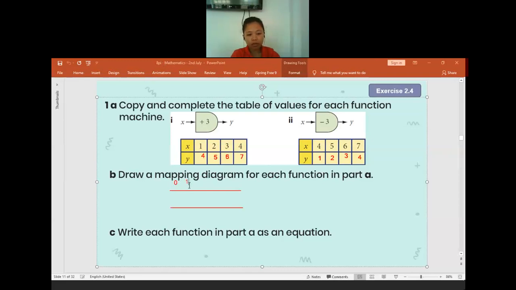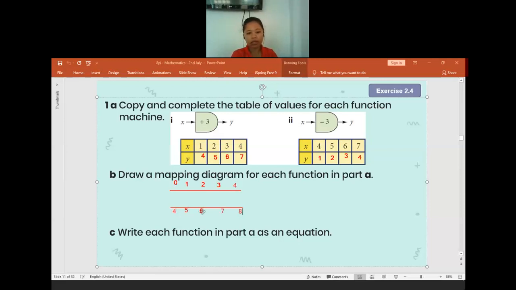If the distance is not really to scale, it's because I don't have a ruler for my slide. So just make it like this. And then for the output, you can write it starting from 0. It will be better if you write it like that, but I have no space. I will just directly write it from number 4, 5, 6, 7, and then 8.